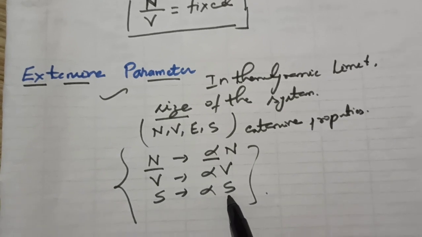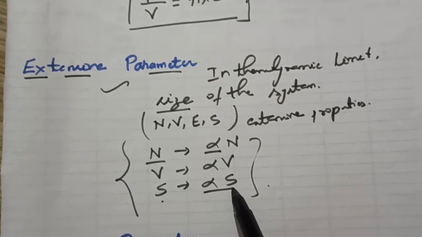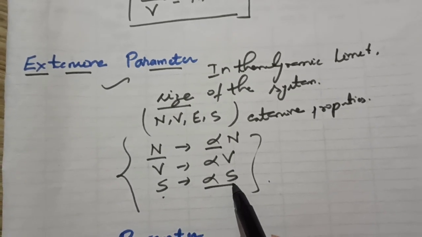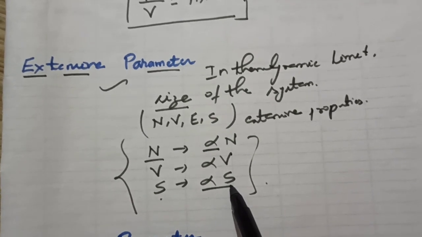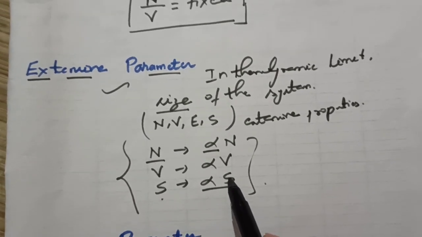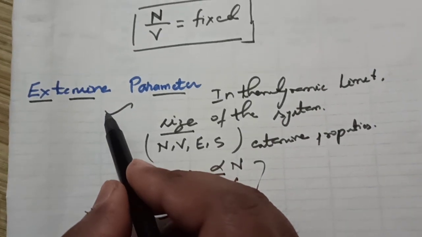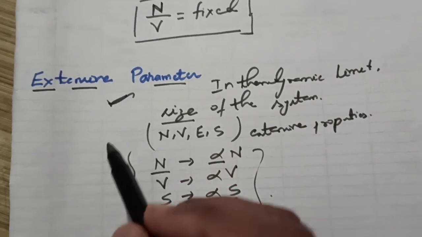If we change the entropy by alpha times, it must be alpha times the initial entropy. Then these are called extensive properties.